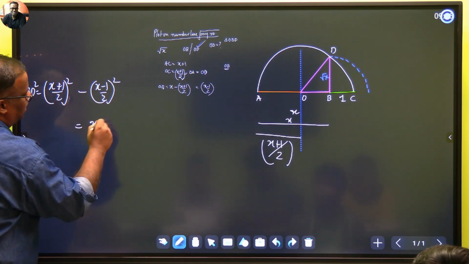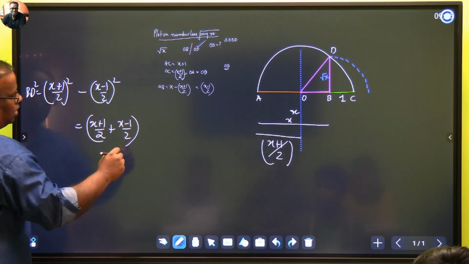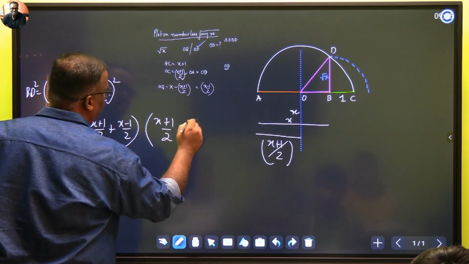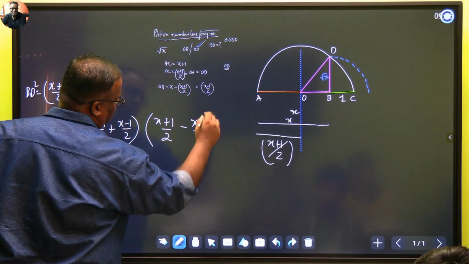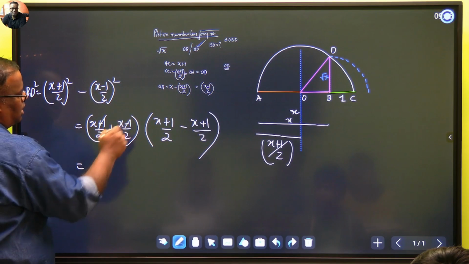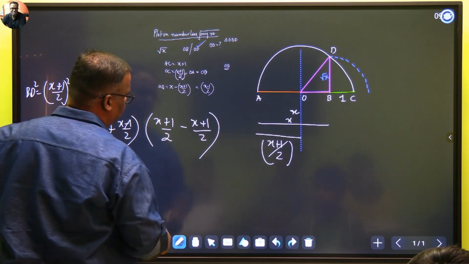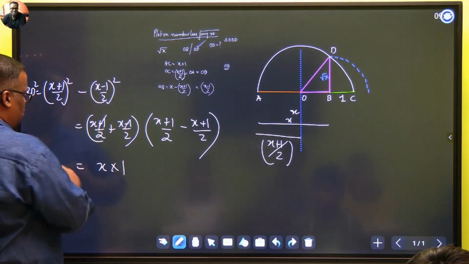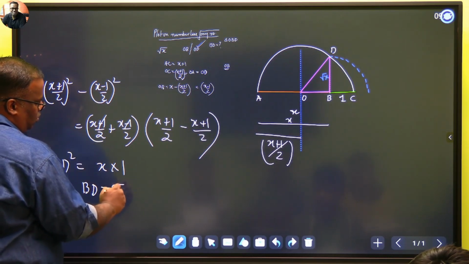So x plus 1 by 2 plus x minus 1 by 2, that will be x. And then x plus 1 by 2 minus x plus 1 by 2, that will be 1. It becomes like this. So what do we get here? This and this cancel, so 2x by 2, which is x. And here, 2 by 2, which is equal to 1. Yes or no? So we get BD square is equal to x. That means BD should be equal to root of x.